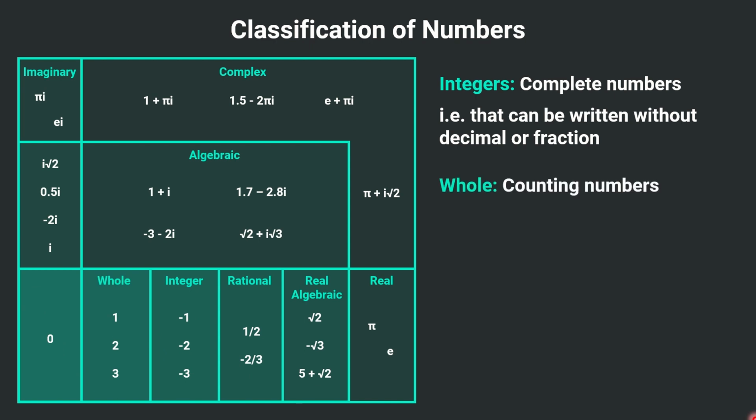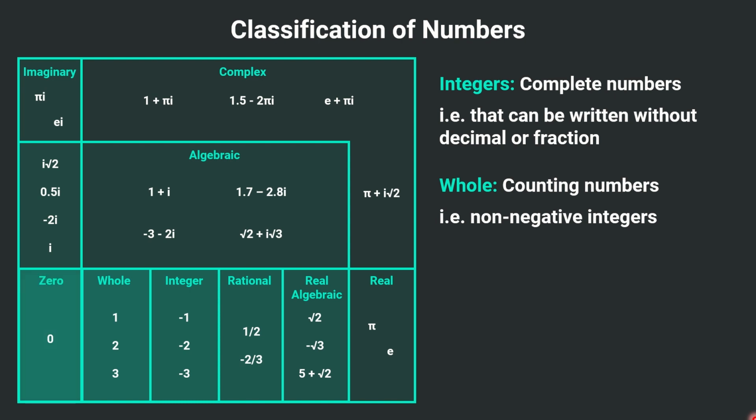What are the whole numbers? These are the counting numbers. As you can see, we can't count any object using negative numbers. For example, I can say I have one sibling, three siblings, five siblings, or zero siblings, that means I have no sibling, but I can't say I have minus two siblings. So all the non-negative integers are called whole numbers.